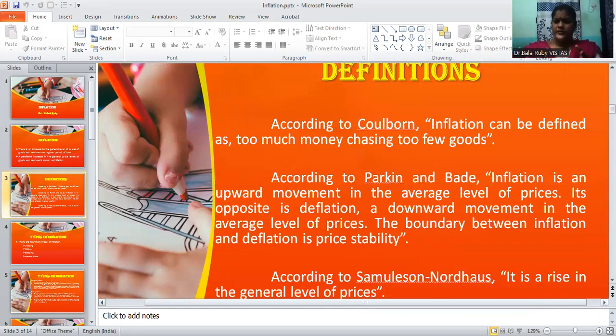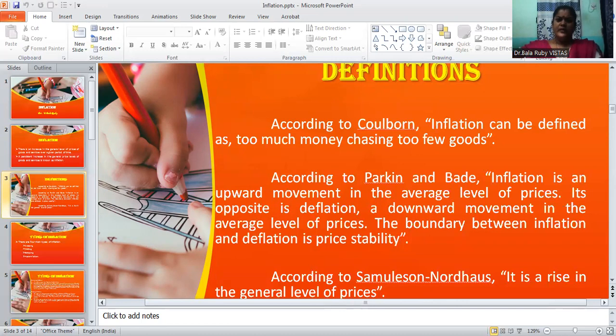We have too much money in the market and we are purchasing only too few goods. It is considered inflation because the price level is very high. Therefore, we need more money for the purchase of too few goods. That is the definition given by Goldman.